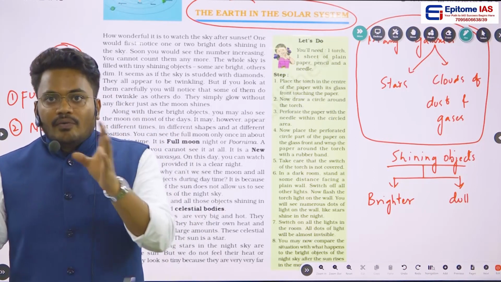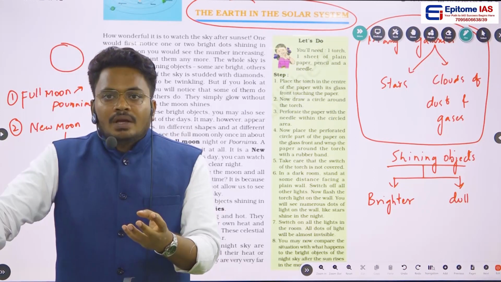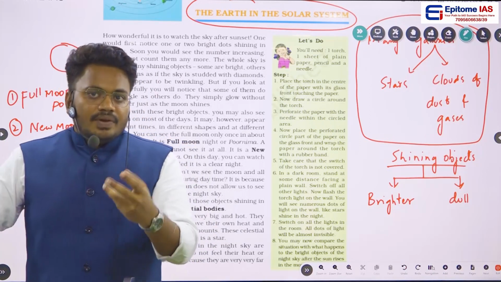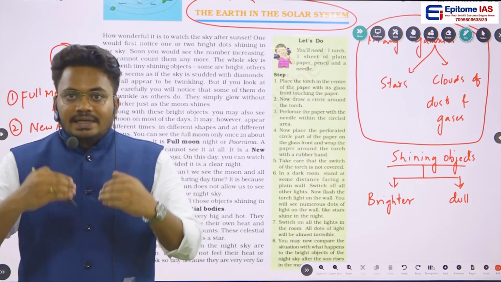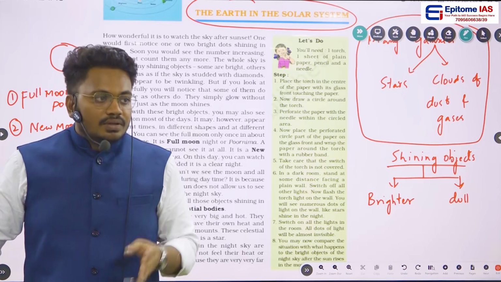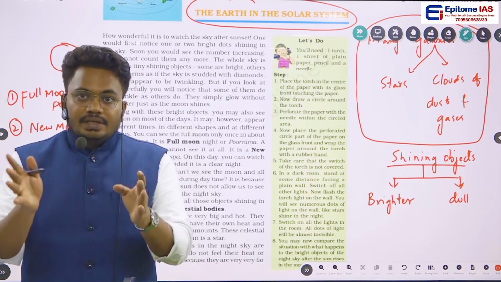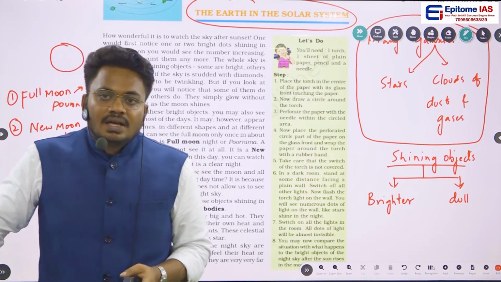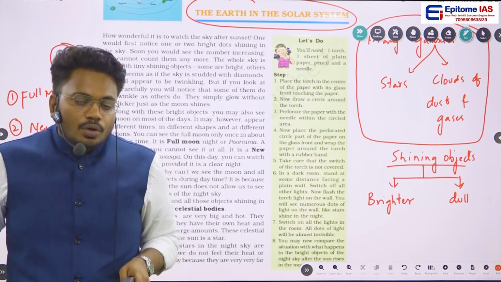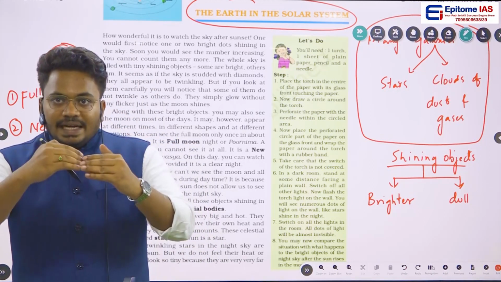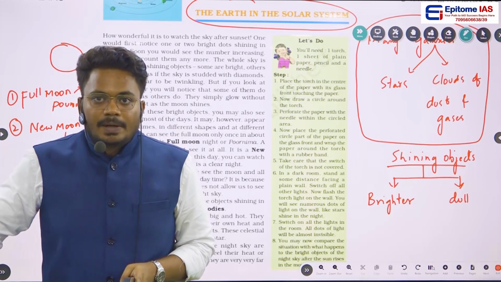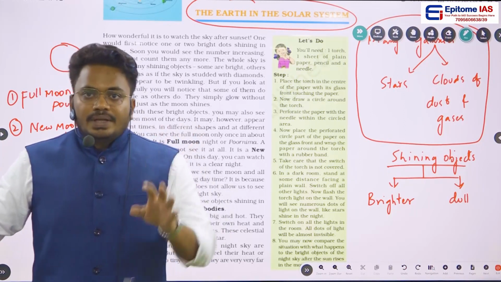And usually, on a full moon day, the brightness of the moon will be very high, and even during night times we can feel the light of the moon will be very high. And during new moon days, the brightness of the moon will be zero, and the night will be very dark. Okay, so that is the important point that should be noted.